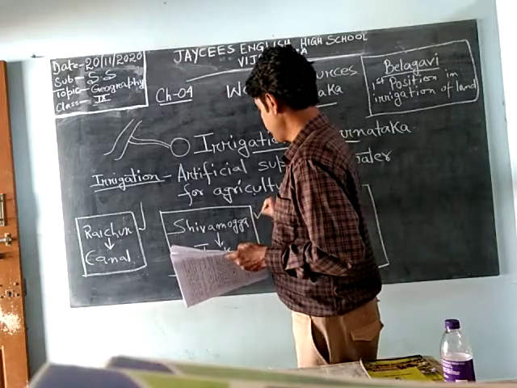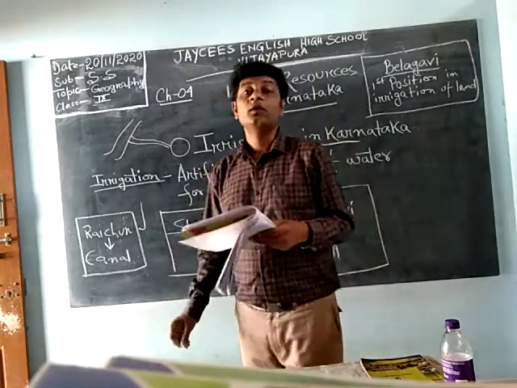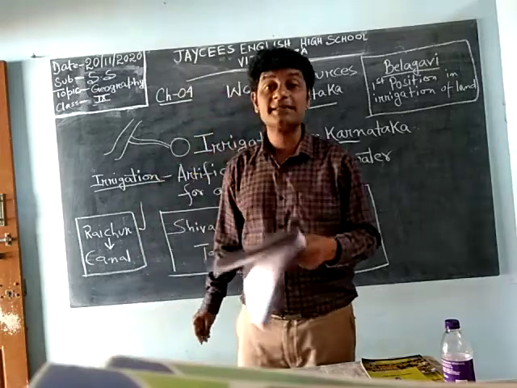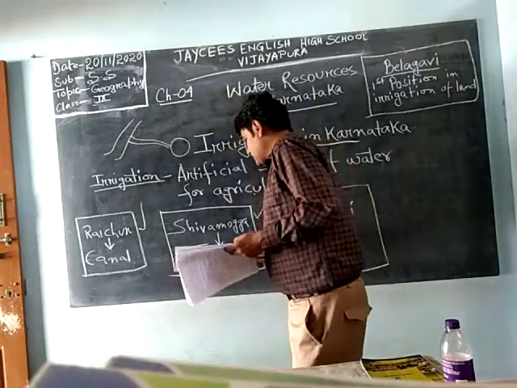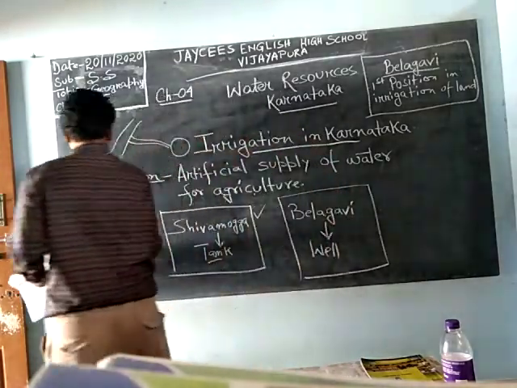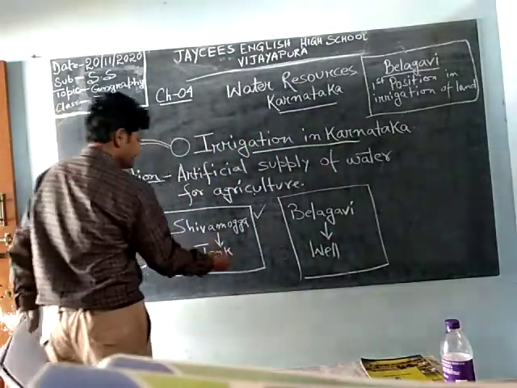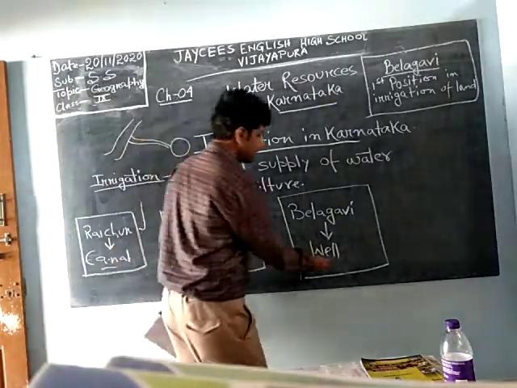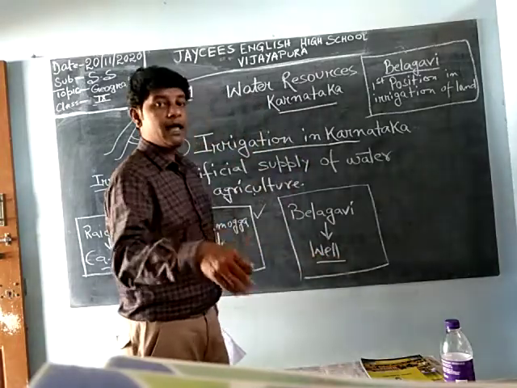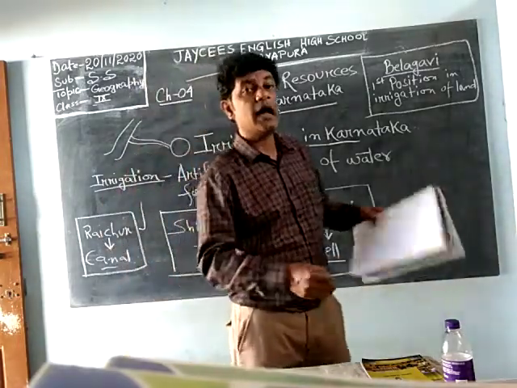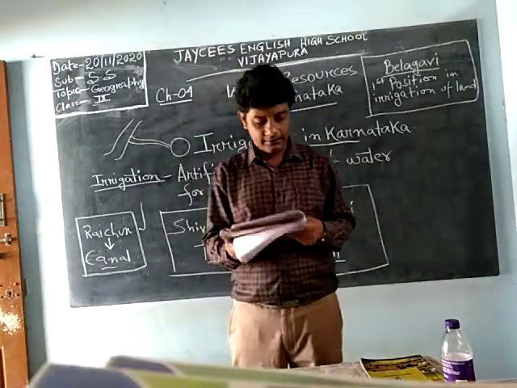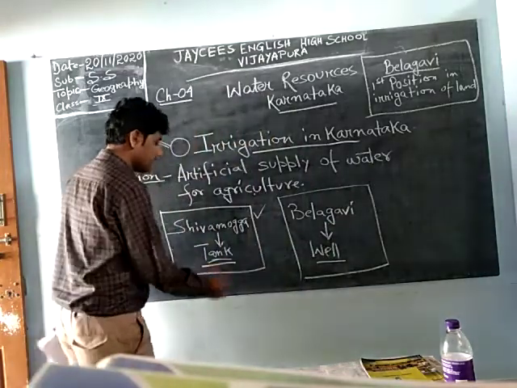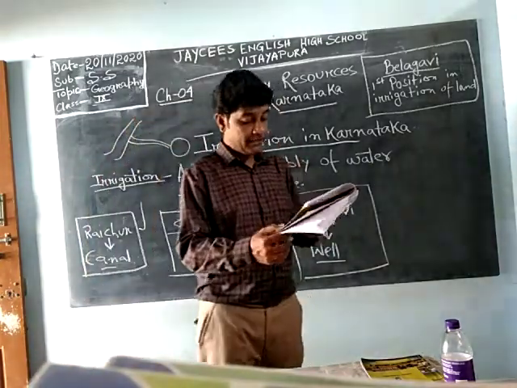Shivamoga is next. Shivamoga is the place having the maximum tank irrigation. I told you what is a tank and what is a canal. Canal you can understand from here. Tank I told you is a reservoir type where water is kept, and a well is what we dig to get the water from inside the earth, that is the underground water. So Shivamoga district has the maximum tank irrigation, while Belagavi district has